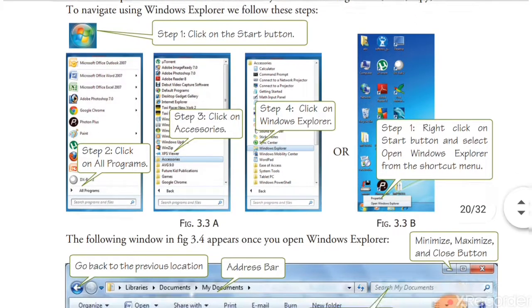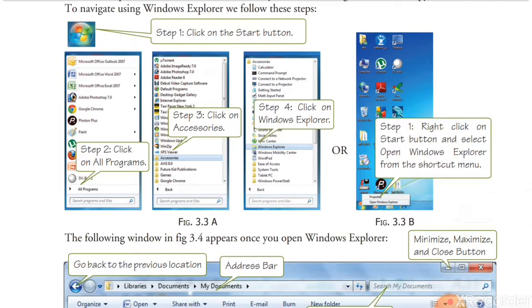Start button, all programs. Third step, click on the accessories. You will go into the accessories. Start, all programs, accessories. Fourth step, click on the Windows Explorer.